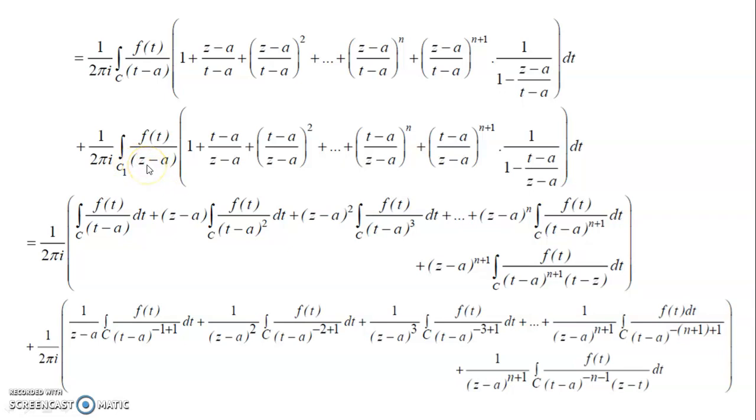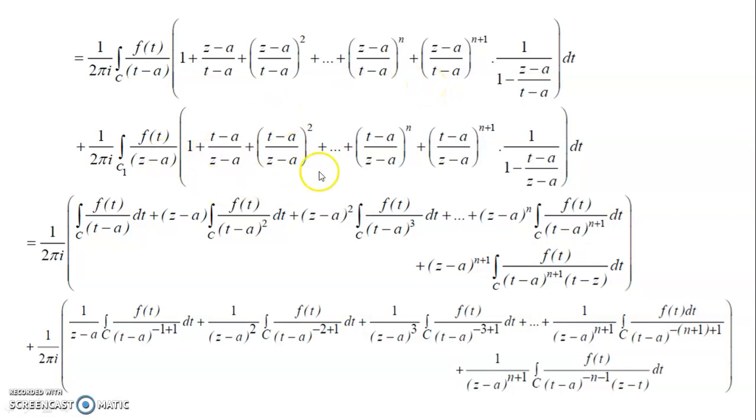So that's what I am taking, z minus a, which is the expression that comes in the denominator there, so this expression comes in the numerator. That's what we are taking, so keep remembering that. Then simplifying by multiplying, it is 1 plus x plus x square and so on, up to x to the power of n plus x to the power of n divided by 1 minus x, because the expansion of 1 by 1 minus x is that. That is the expansion by using the binomial.